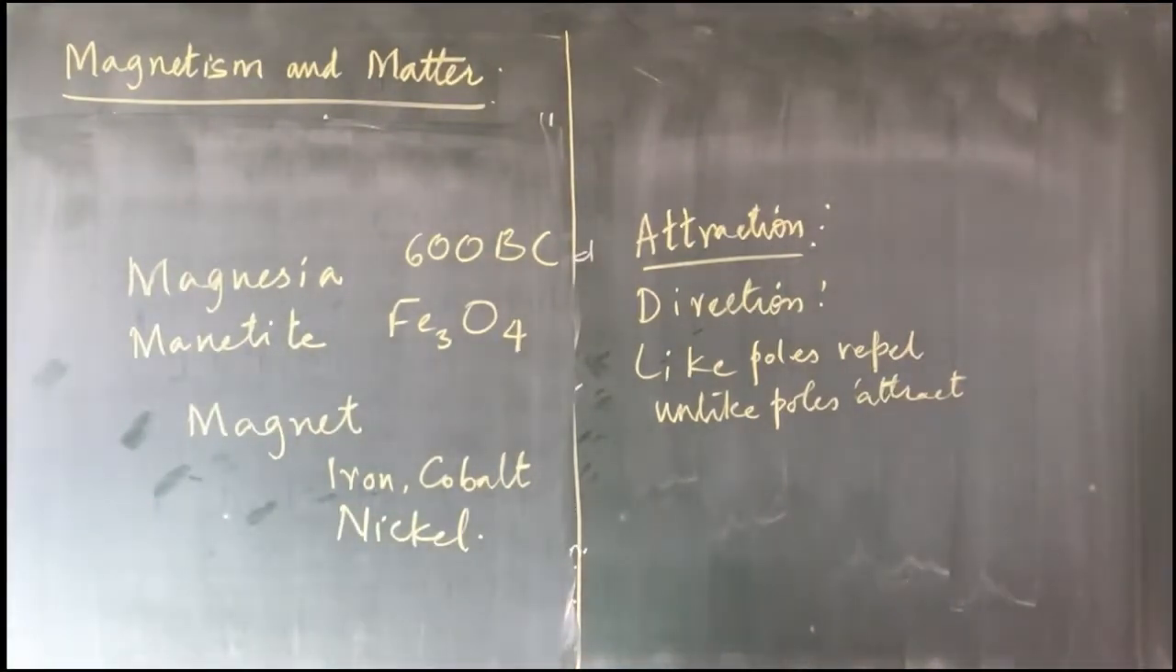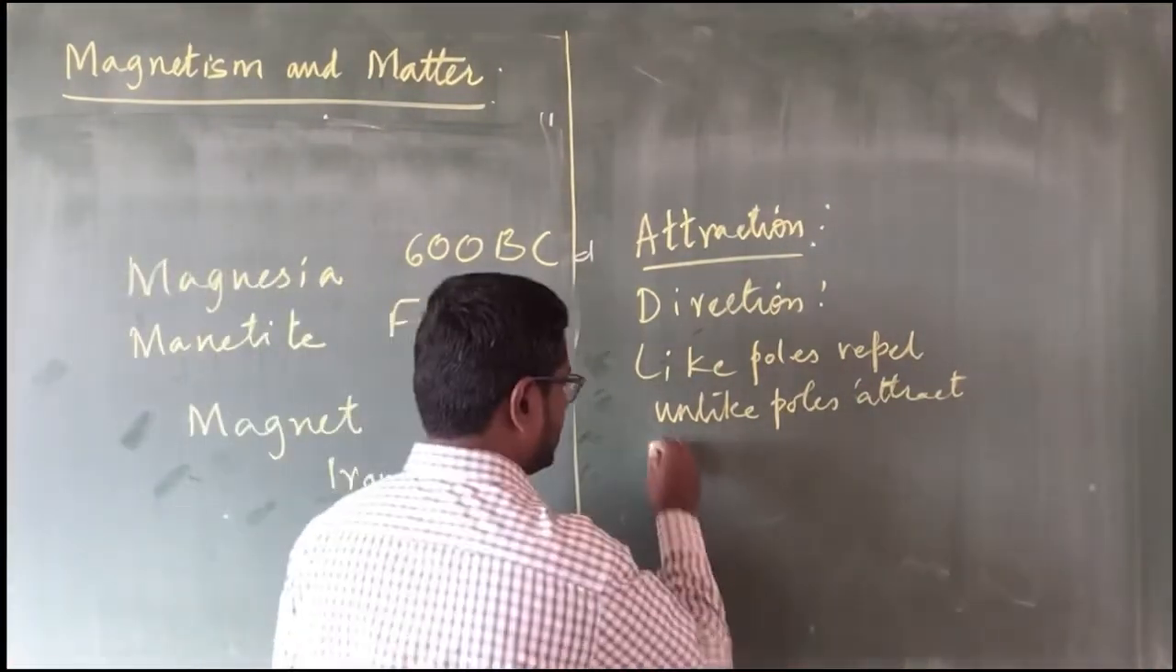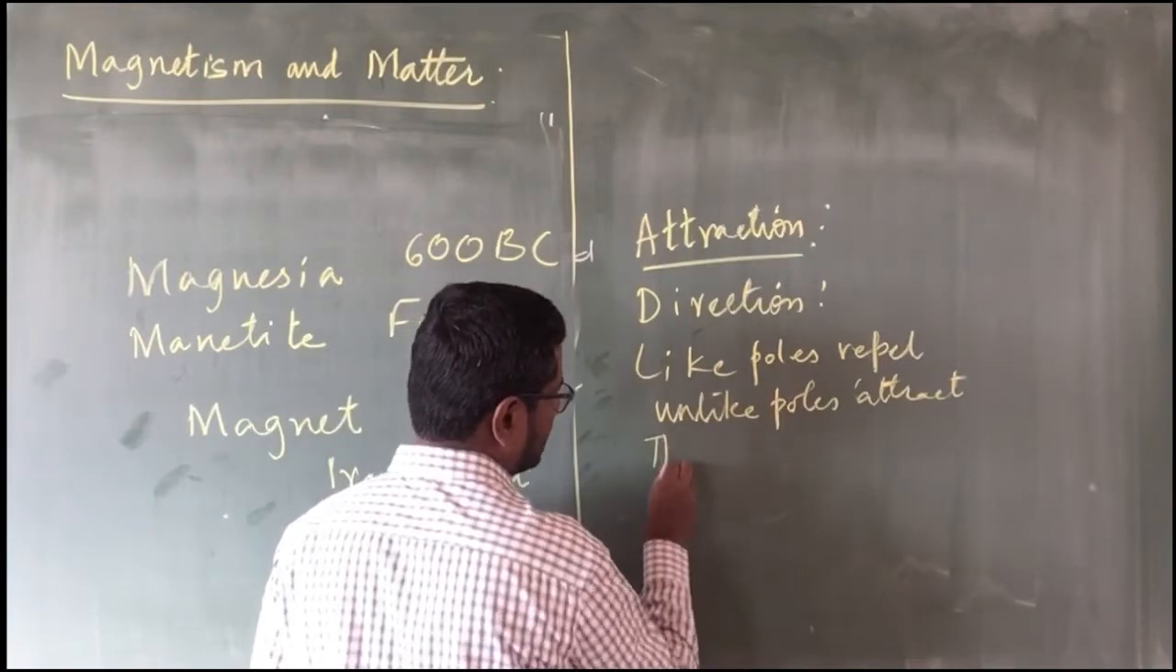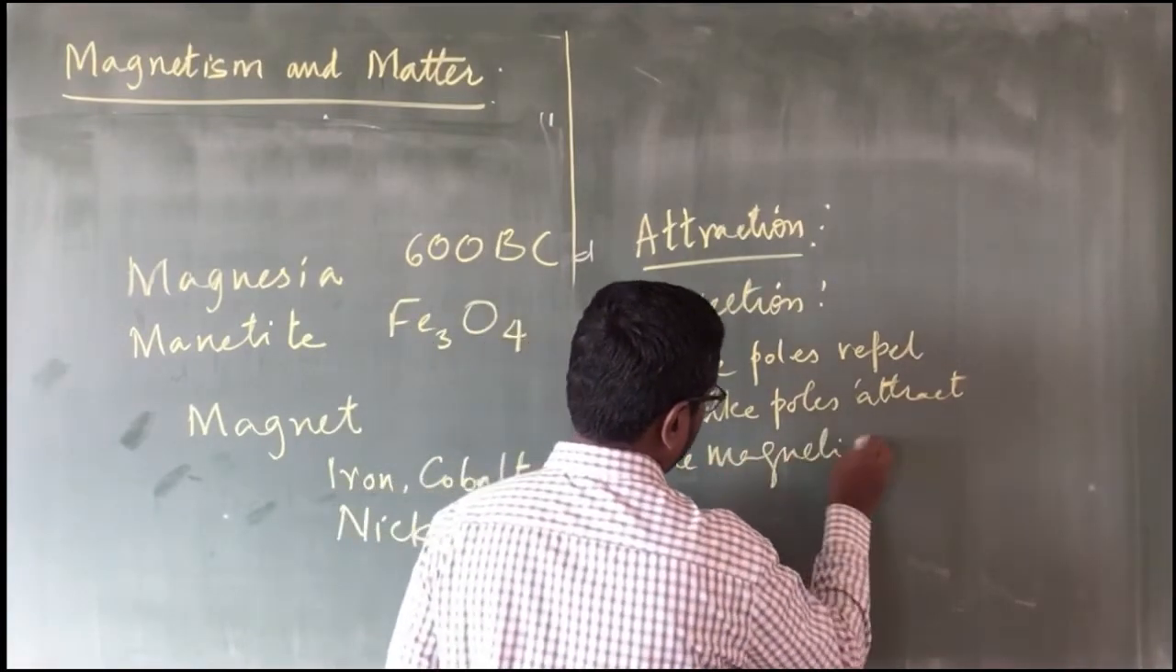Then that is about the poles. Then the next thing is, we have already discussed in chapter 4, they never exist. The magnets, the magnetic poles.